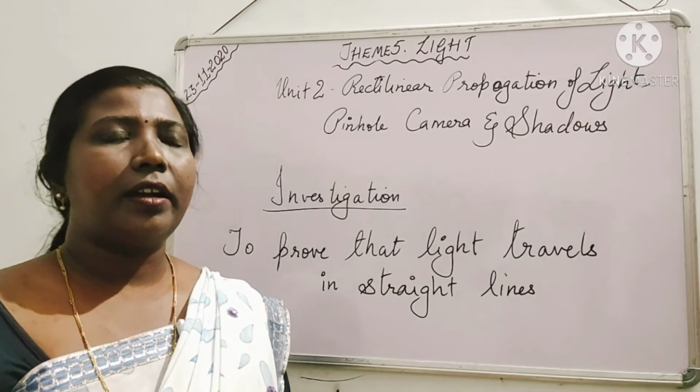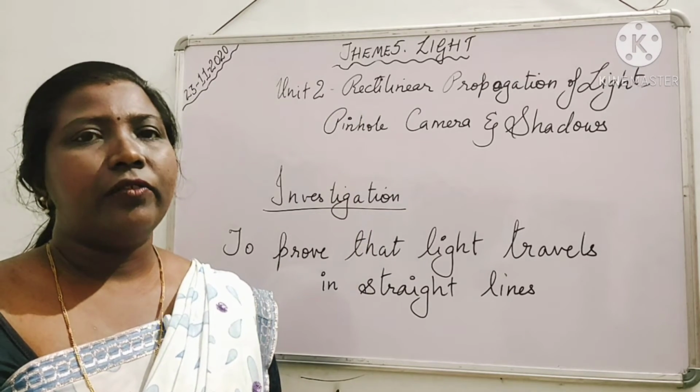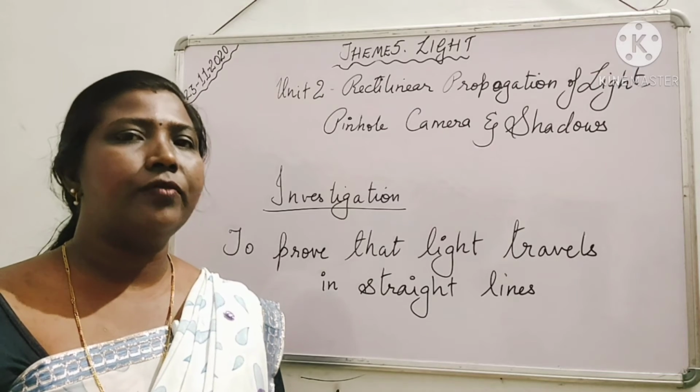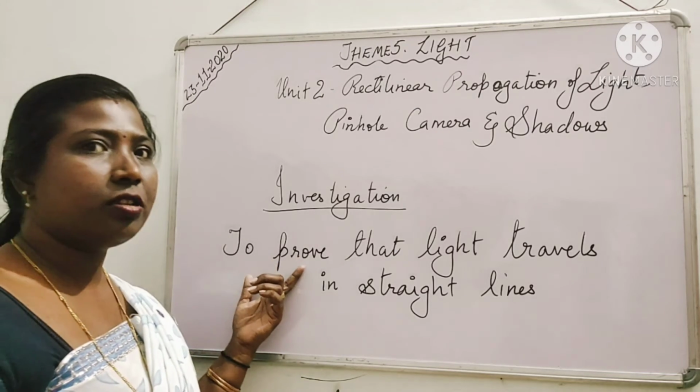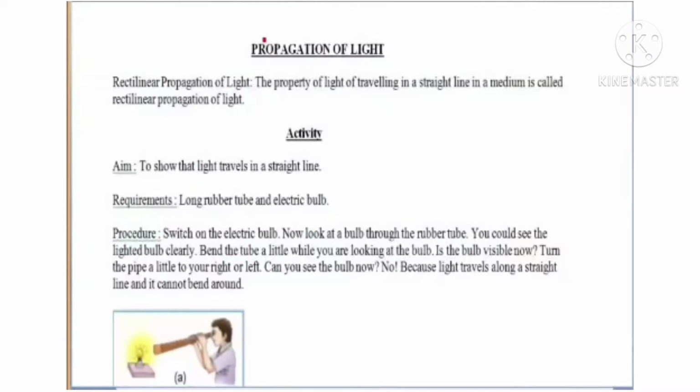So to understand the rectilinear, we need to have an investigation. Here the investigation we have is to prove that light travels in a straight line. Okay students, in this topic we are going to learn propagation of light. First of all, let us try to relate this very lengthy word propagation, what exactly this means. Propagation means traveling. Propagation means how it travels.